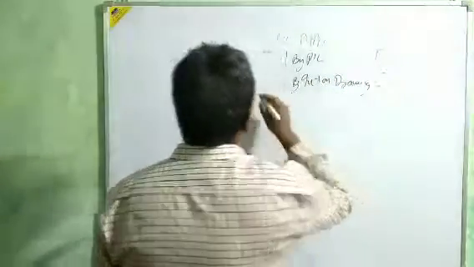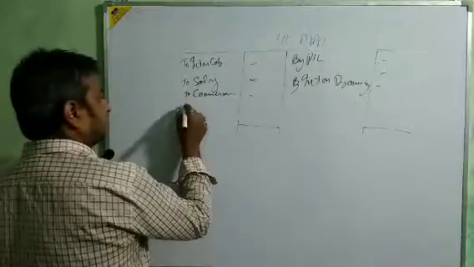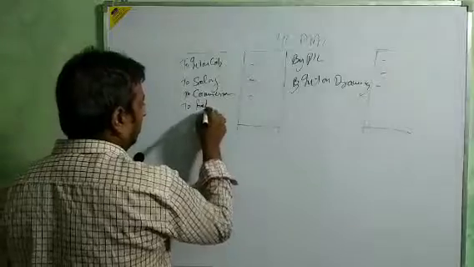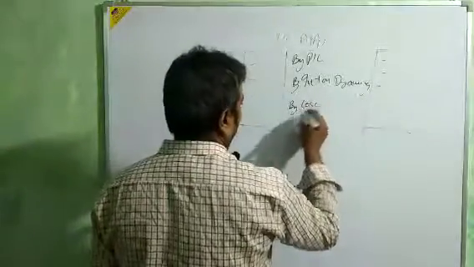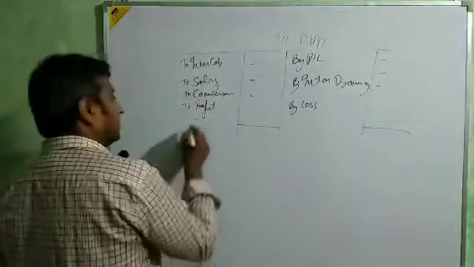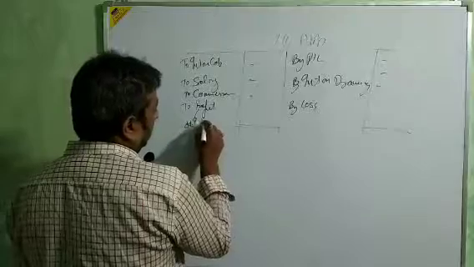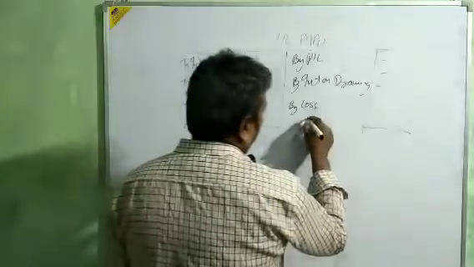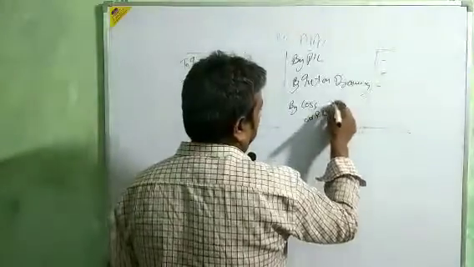Okay, beta. We are going to show all these things, and then after that, if the difference comes on this side, that is profit, and if it comes on this side, then it is loss. This profit or loss will be distributed among the old partners in the old ratio.